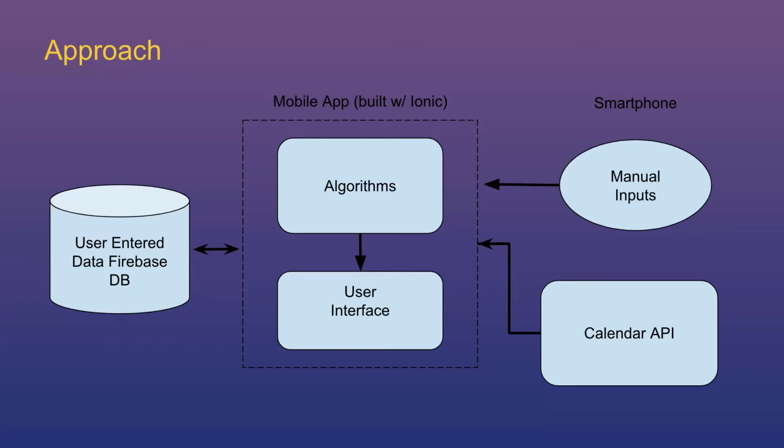We will also be getting the user's schedule from the Google Calendar API, and all that information will be used for our recommender algorithm, and those recommendations will be displayed on the screen. We built the app with Ionic, and we used Google Firebase database to store all this data.